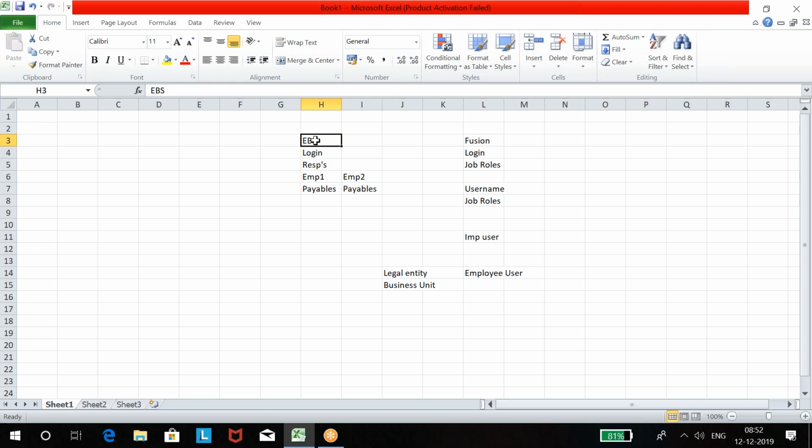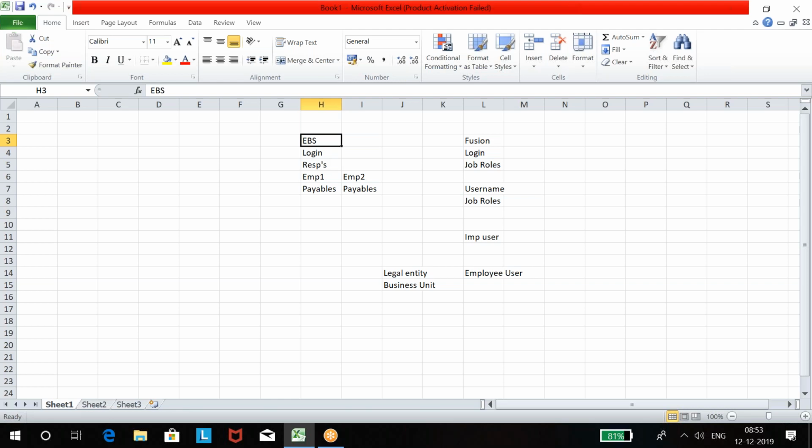But in Fusion, they have neatly, cleanly designed this application. You have to create a project. It is called an implementation project, and you need to assign that implementation project to some user, a consultant or somebody taken from IT. And for that project, you need to enable what setups that consultant is going to do.